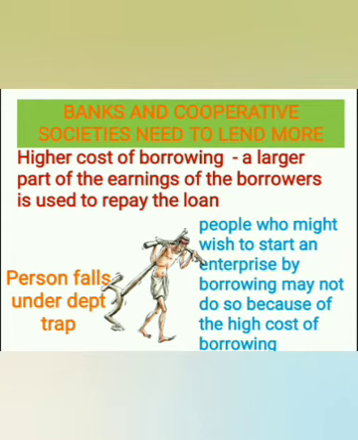It means a larger part of the earnings of the borrowers is used to repay the loan. So if he or she is earning 20,000, then out of the 20,000, 18,000 itself will be a loan. That is what we say as higher cost of borrowing, or it may even cross the income he or she has earned. So higher cost of borrowing means a larger part of the earnings of the borrower is used to repay the loan. So automatically borrowers have less income left for themselves for domestic activities.